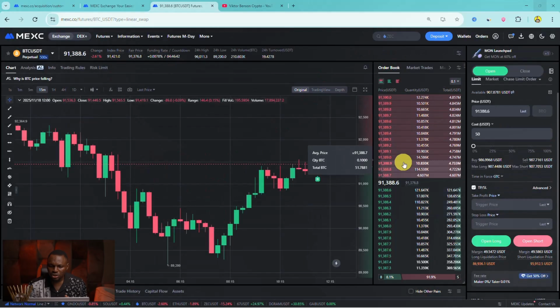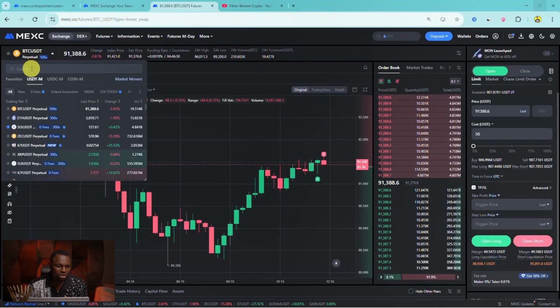Now, one more thing I want to share with you right here, for some of you who are having issues with this, is where you can change your currency pairs. Make sure it's on USDT-M. So you're on USDT futures, not USDC.